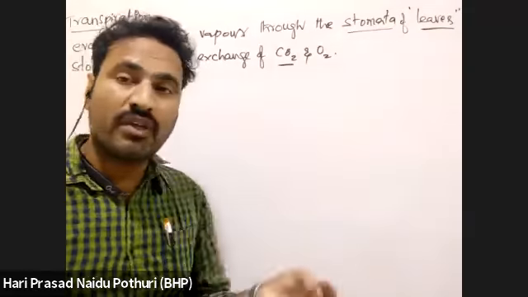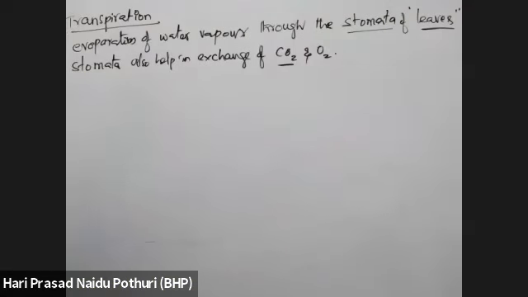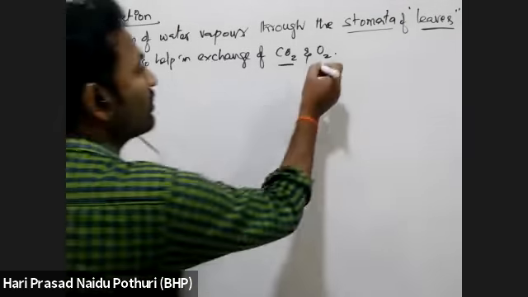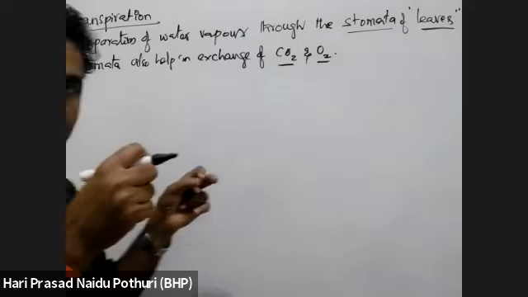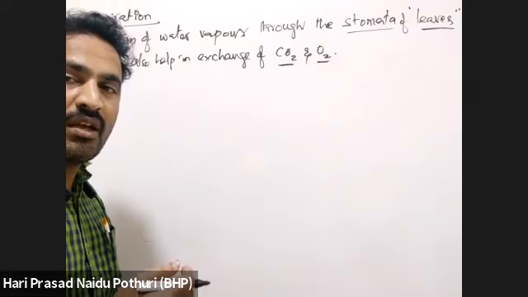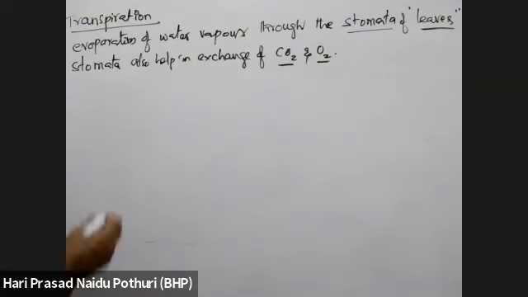Exchange of gases, where CO2 is taken in and O2 is released out, takes place through stomata. This stomata is a small opening present on the surface of the leaf.